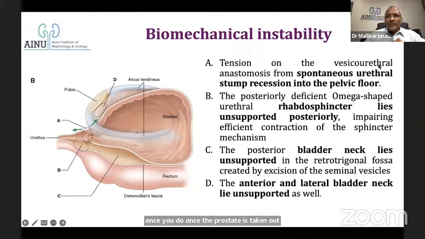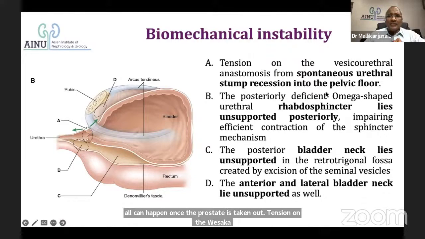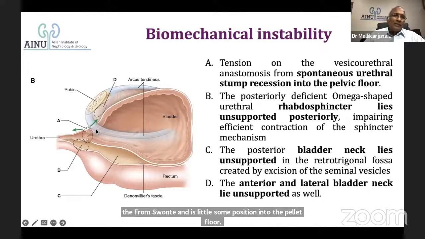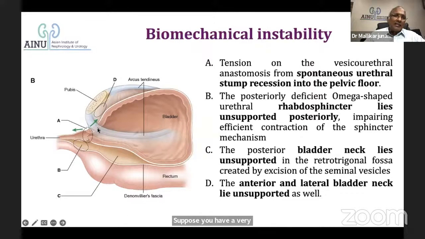Tension on the vesicourethral anastomosis from spontaneous urethral stump recession into the pelvic floor. Suppose you have a very short urethra. What will happen? There is a tension on it and the bladder is pushed down below the pelvic floor. So there's no way this patient can be continent. You need to have that stump above the pelvic floor for the bladder to attach. So there's no point attaching the anastomosis at the level of the pelvic floor.